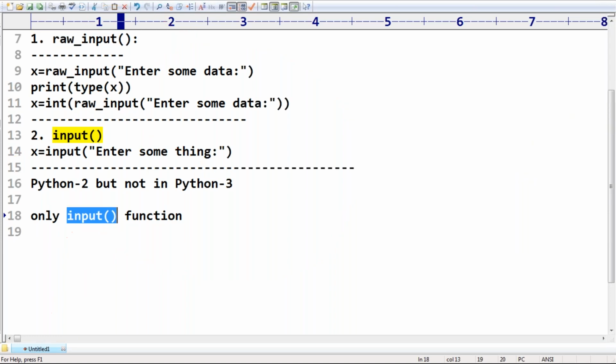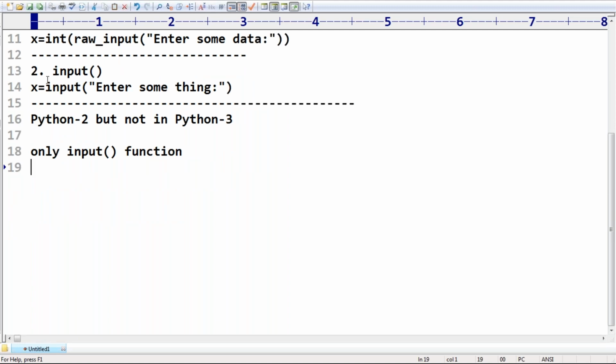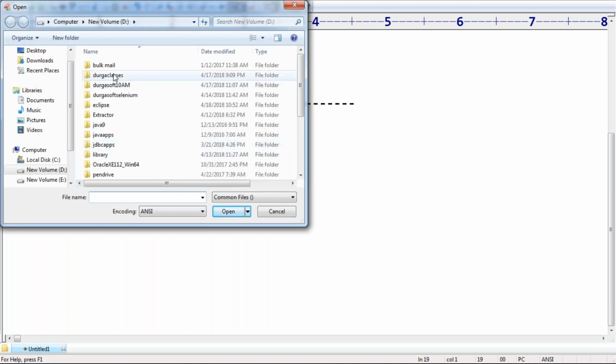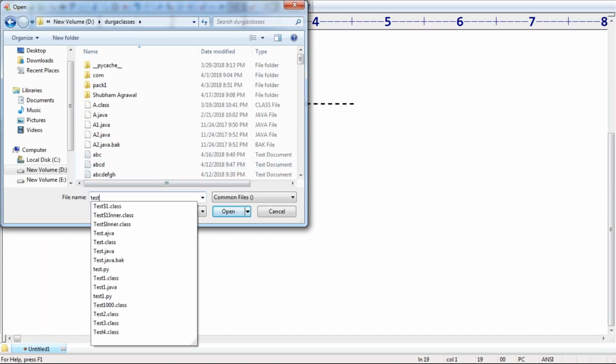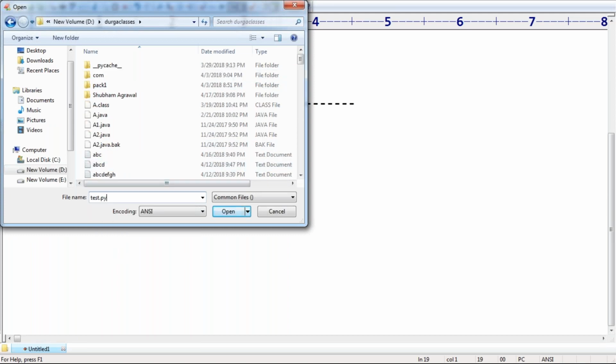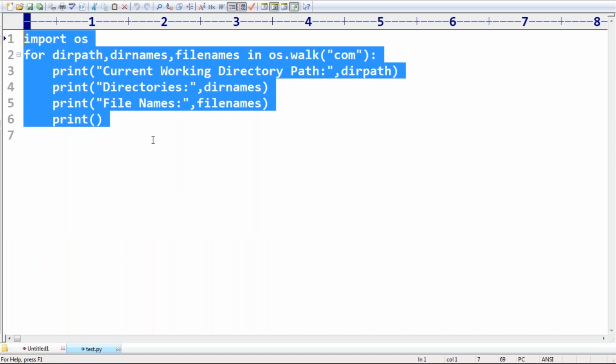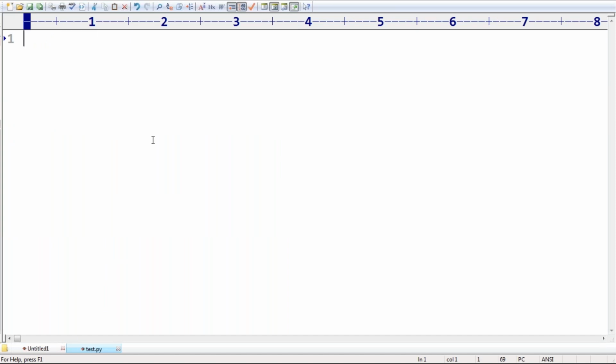Clear? Up to this, any doubt? Okay. Now let me go for a small example so that you people can feel more comfortable. Test.py. Now have a look once. x is equal to input, 'Enter some data'. Like this, I'm trying to enter some data.